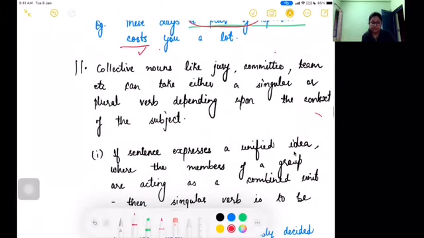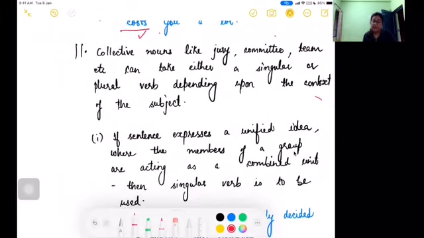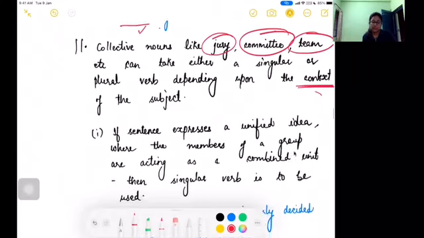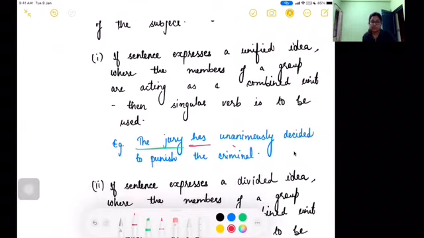Okay. Coming over to the next one, collective nouns, for example, jury, committee, team, etc. They can take singular or plural forms depending on the context we are talking about, right? So look at this sentence, you will be able to appreciate this. The jury has unanimously decided to punish the criminal. So unanimously means collectively.